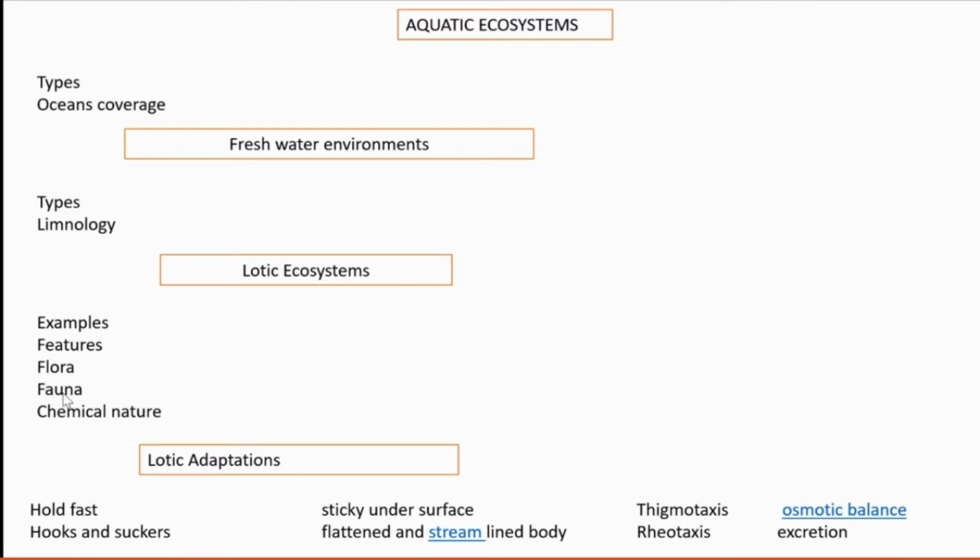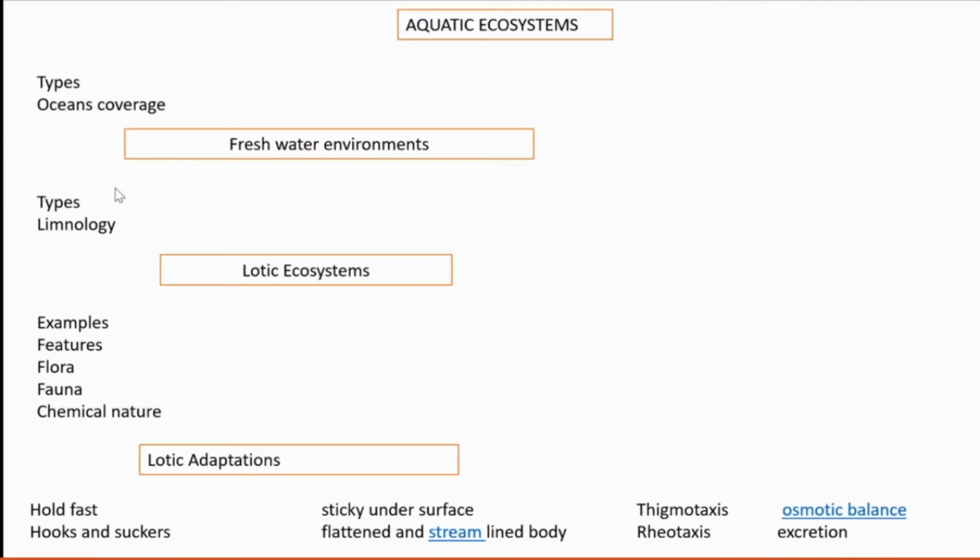Fauna include fungi, detritus feeders, and also some sessile invertebrates. Larvae of insects are also common, and some fishes are also found. They are swift water fishes. Swift water means those that are capable of adjusting to the swiftly flowing, that is, fast flowing water. Such fishes can only thrive there. Thrive means live there. They need to cope with the flow of that stream.